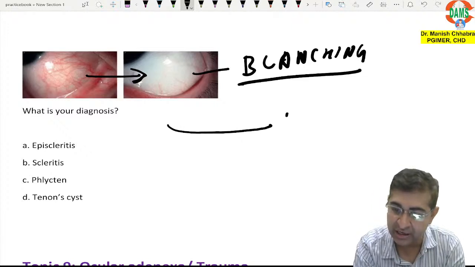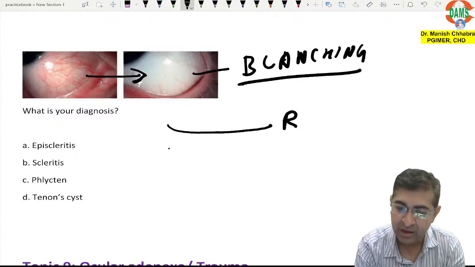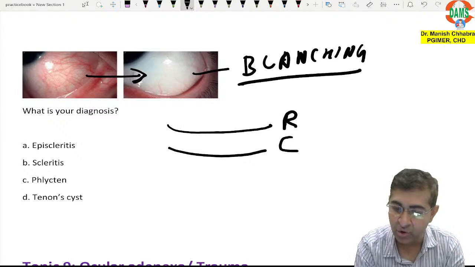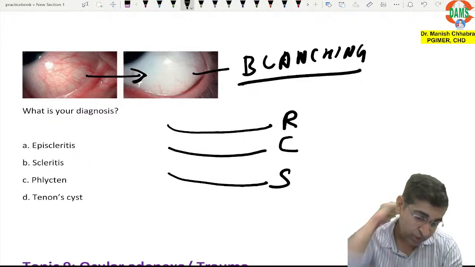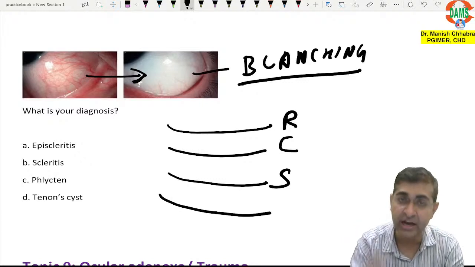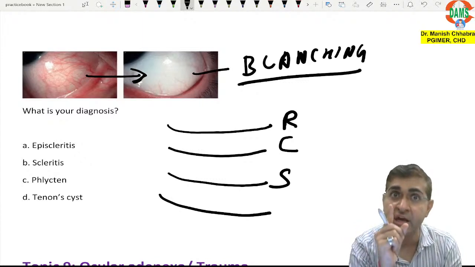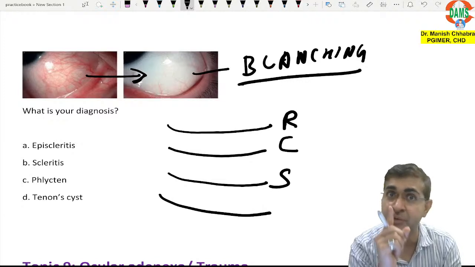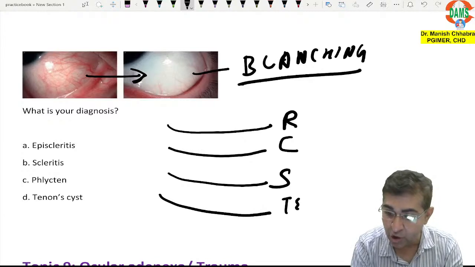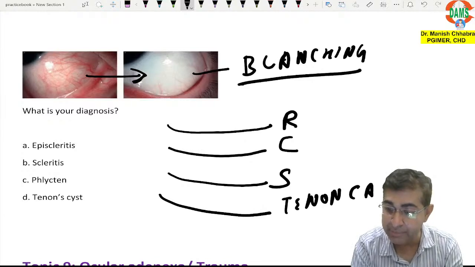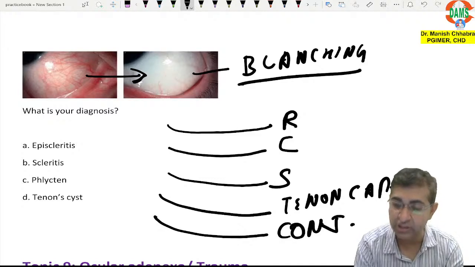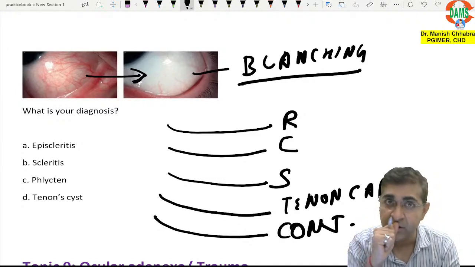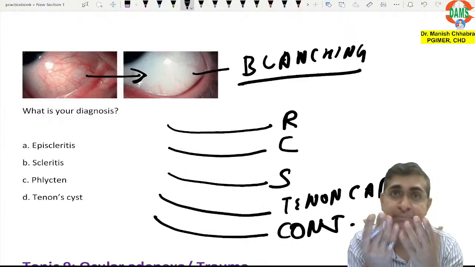So there is the inner layer of the eye, which is retina. Then there is choroid, and then there is sclera. Can you tell me what lies outside the sclera? Don't say conjunctiva. It is your Tenon's capsule. And then we have got conjunctiva. Now you'll say, sir, where is episclera then?